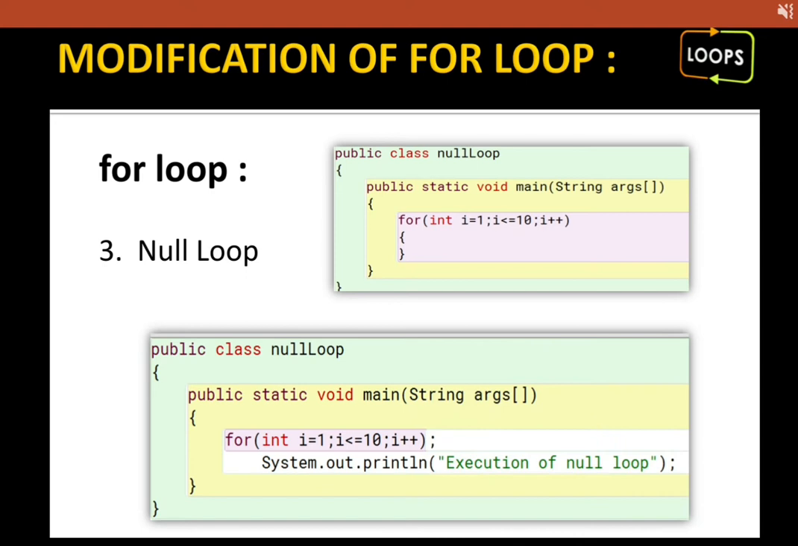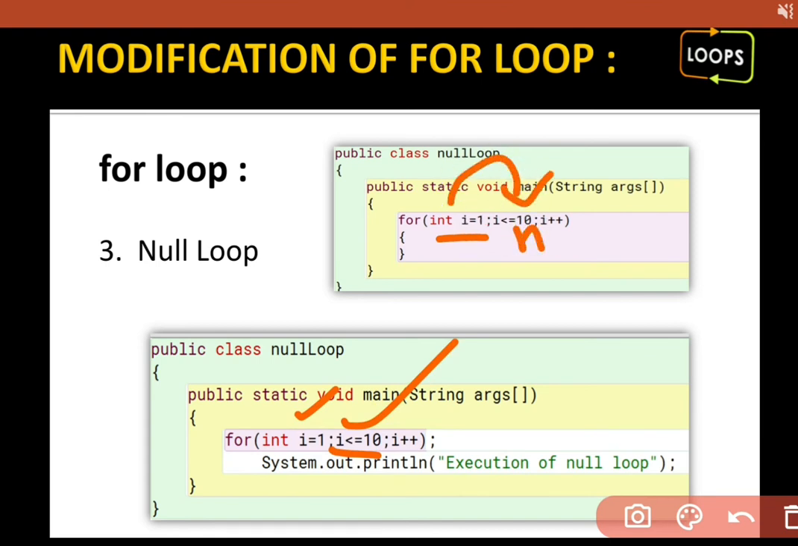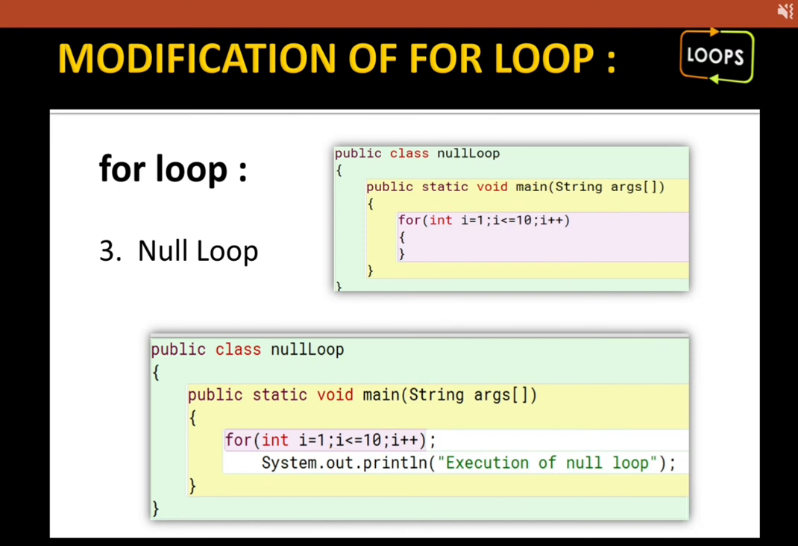A null loop always works from 1 till n. Till 10 times it works. Here also, from 1 till any number of times, whatever you have written inside it, it works. Means I'm using n equals to 10, I can put n here, any number of times it will work. But the statement never works inside the loop. It will work only once because it is not present in the loop.